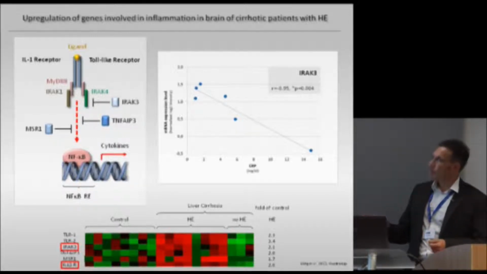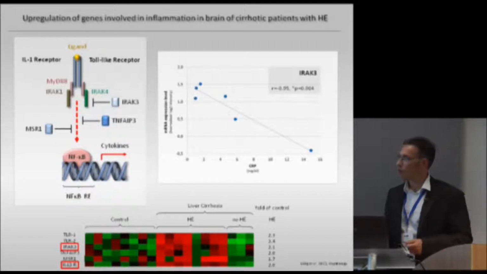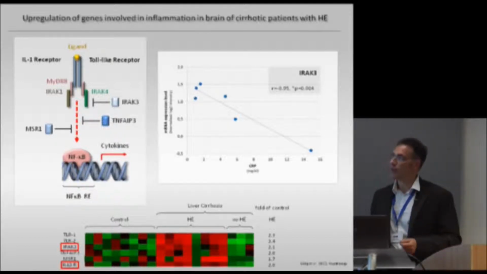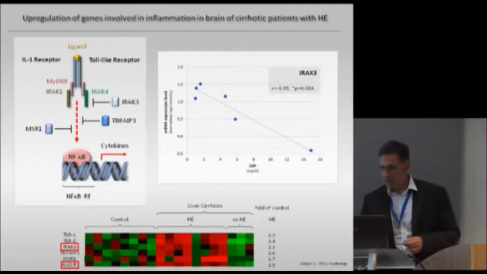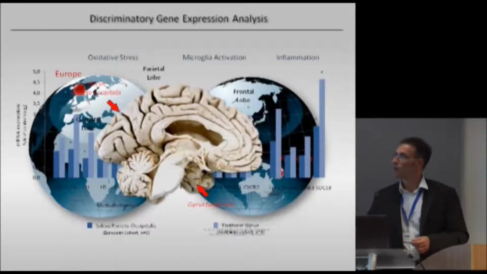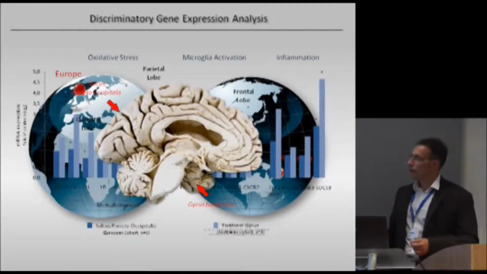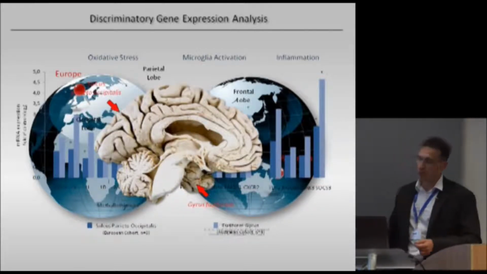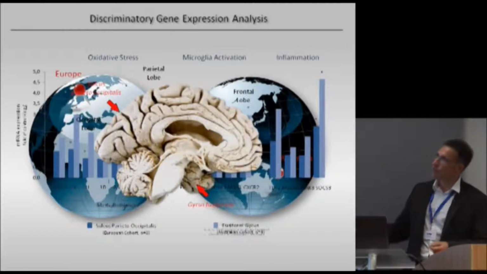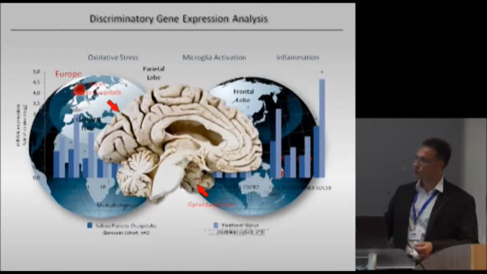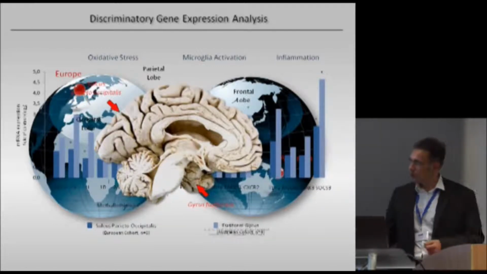We found also that some of those genes were also correlated with the serum expression levels of C-reactive protein, which might indicate that systemic inflammation might have an impact on cerebral gene expression. In order to verify this data, we took samples which were derived from Australia, and whereas the European cohort, which was analyzed, was from this region, the sample from the Australian cohort was taken from the gyrus fusiformis.